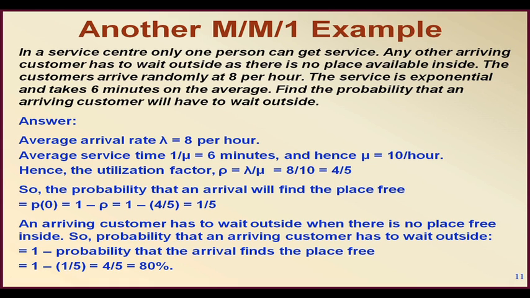So the probability that an arriving customer has to wait outside is equal to 1 minus the probability that the arrival finds the place free, equal to 4 by 5, that is 80%, and this 4 by 5 is the same as the utilization factor rho. Sometimes it is also called the busy period.